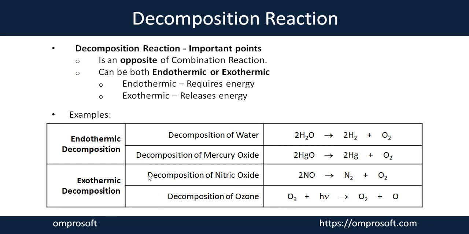As I told you, most chemical reactions that take part in decomposition require energy. But there are some reactions in which the decomposition releases energy. So a decomposition reaction can be exothermic or endothermic. It is just the opposite of a combination reaction, in which you have one reactant but it forms multiple products. With this note, we conclude the session.